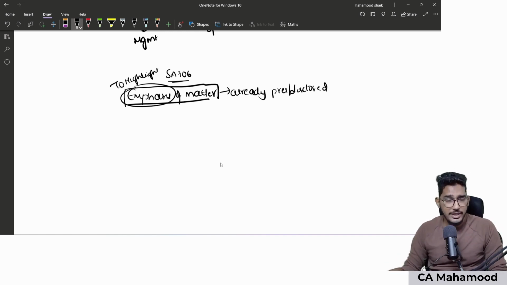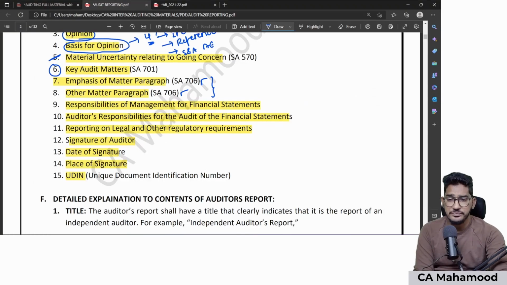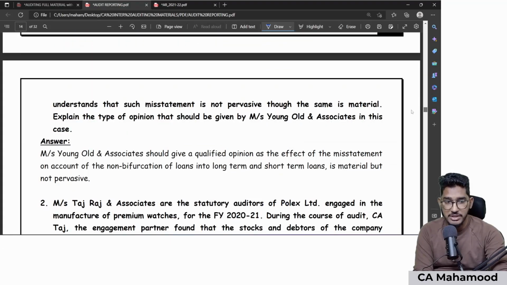Then the auditor should highlight that in the emphasis of matter paragraph. If we go to SA 706 and read the definition, the same thing is mentioned there also.